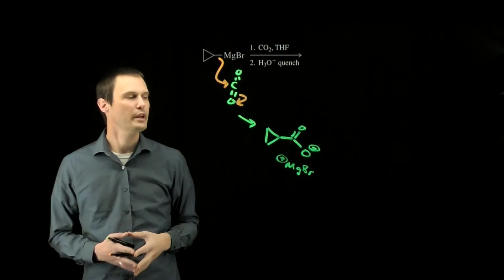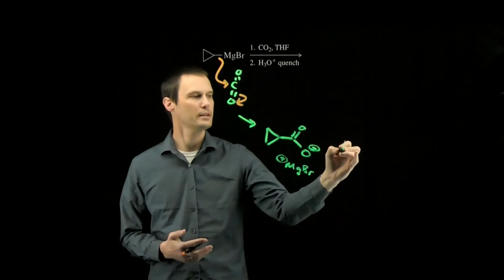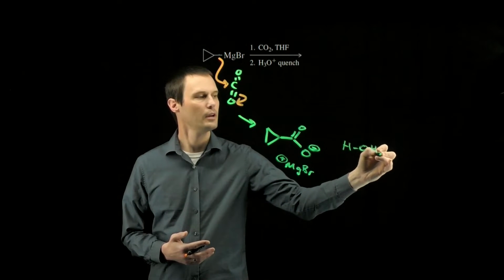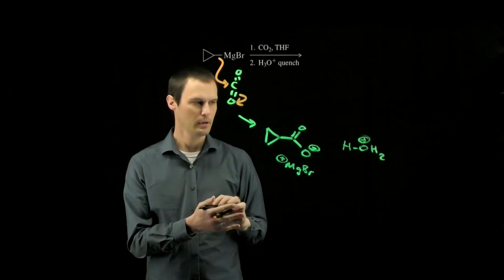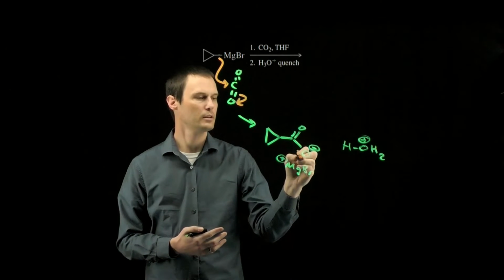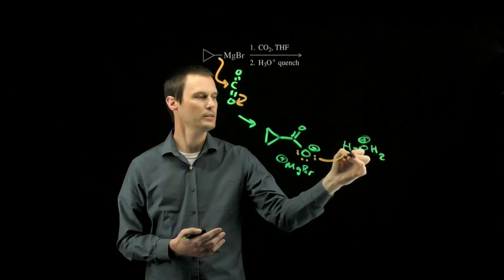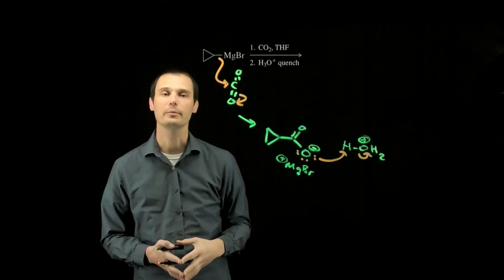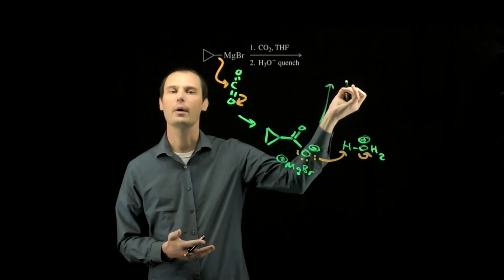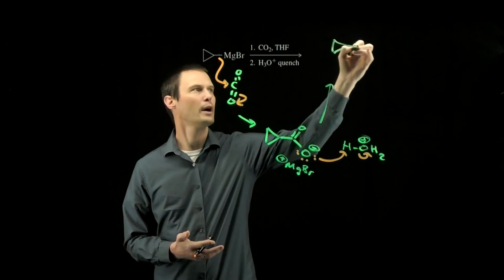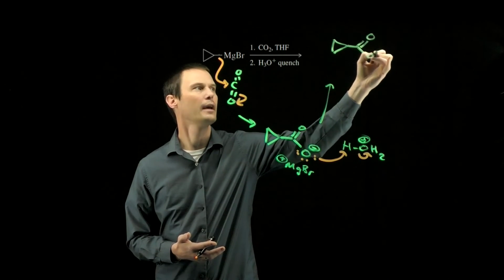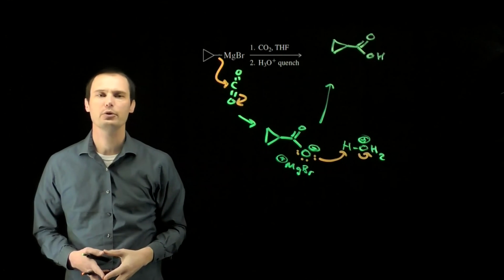This is then quenched with an H3O+ quench, and so the O minus can react with H3O+. One of the lone pairs on the O minus can do an acid-base reaction, take the hydrogen from H3O+, and that will form our final product. And our final product will be a carboxylic acid. This is the product of this Grignard reaction.